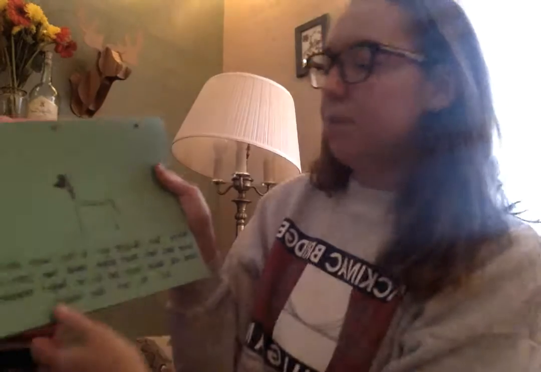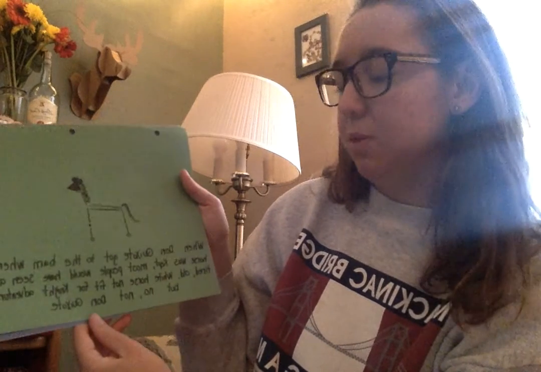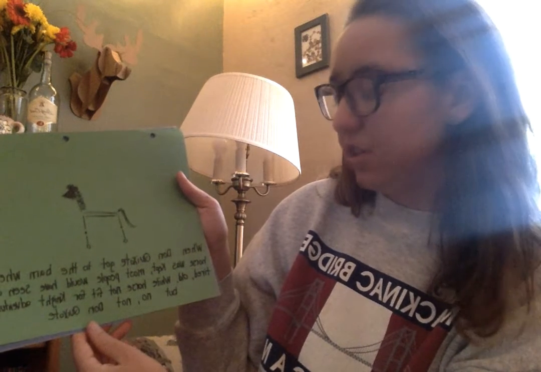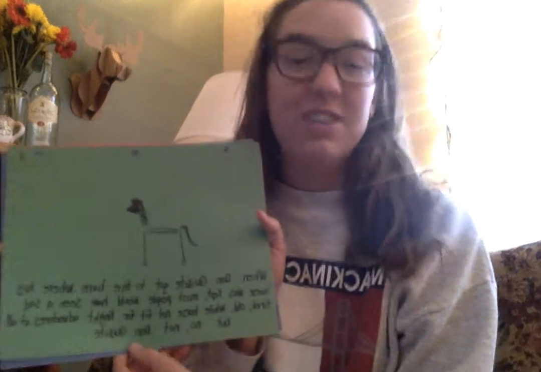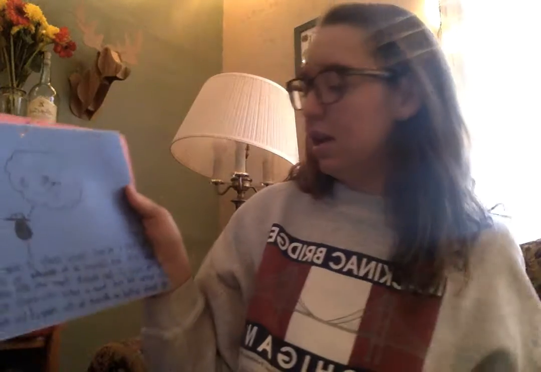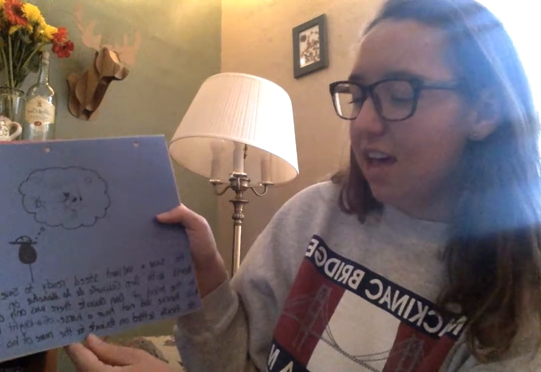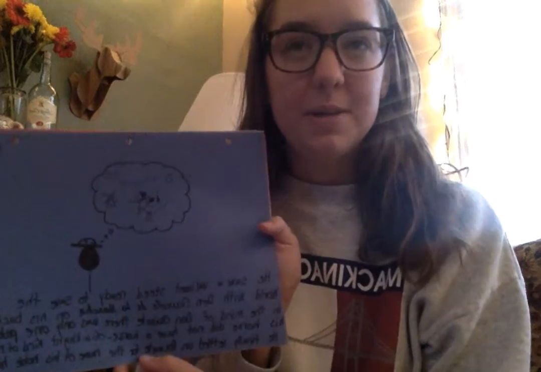When Don Quixote got to the barn where his horse was kept, most people would have seen a sad, tired, old white horse, not fit for knight adventures at all. But no, not Don Quixote. He saw a valiant steed, ready to save the world with Don Quixote de la Mancha on his back. In the mind of Don Quixote, there was only one problem. His horse did not have a horse of a knight kind of name. He finally settled on Rocinante for the name of his noble horse.